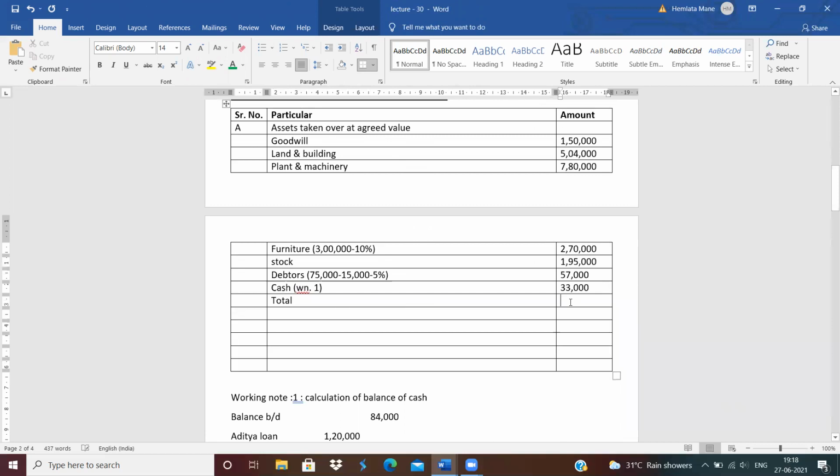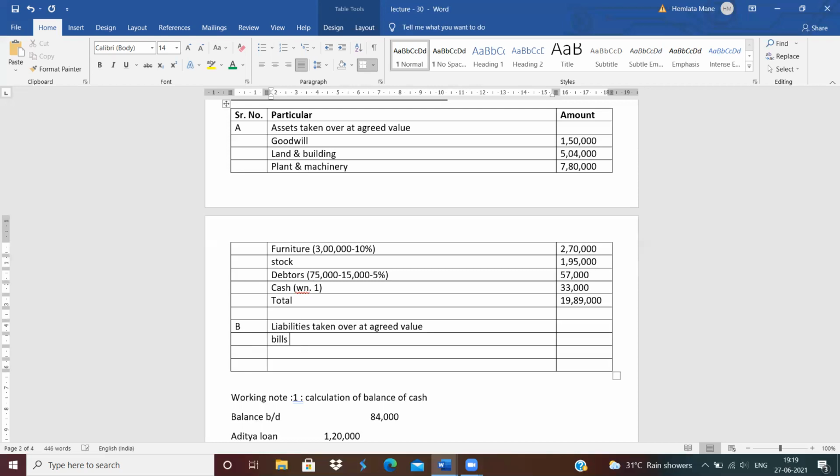Now write down the total amount of assets. 19 lakh 89,000. Next is B. B is liabilities taken over at agreed value. So which liabilities are taken over at agreed value?